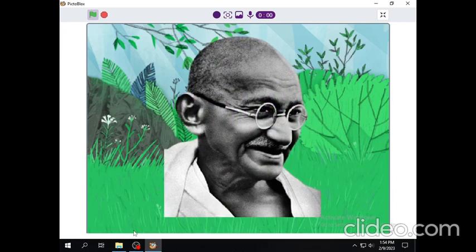In 1915, Mohandas Karamchand Gandhi returned to India from South Africa. In South Africa, he had fought against racist policies of the white rulers. His method of fighting, known as satyagraha, was based on two principles: truth and non-violence. After returning to India, Gandhiji traveled across the country. He was shocked by the poverty. He decided to fight not only with British but also the prevailing social and religious practices, especially the caste system. He asked people not to obey the unjust laws of the government.